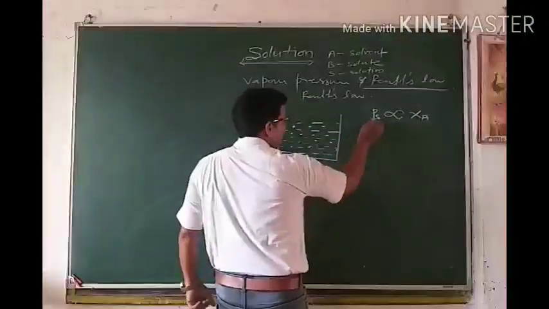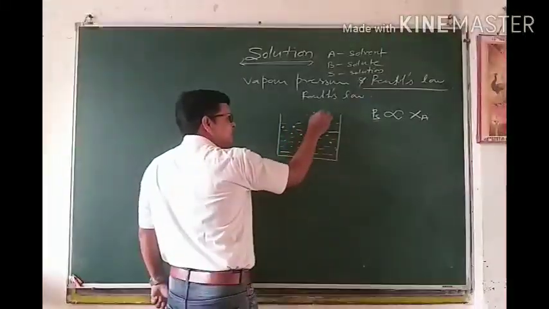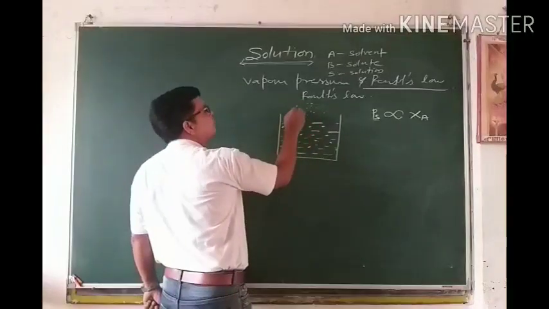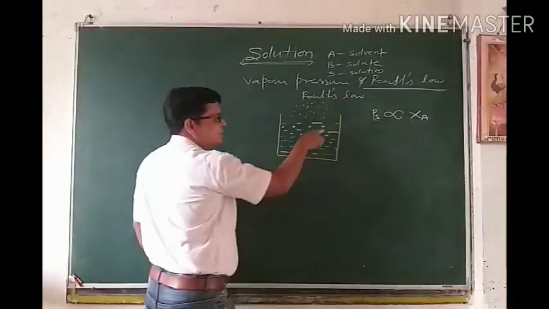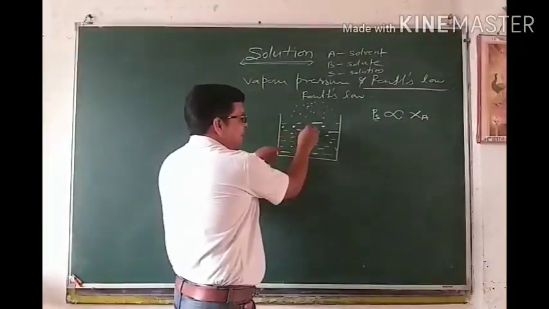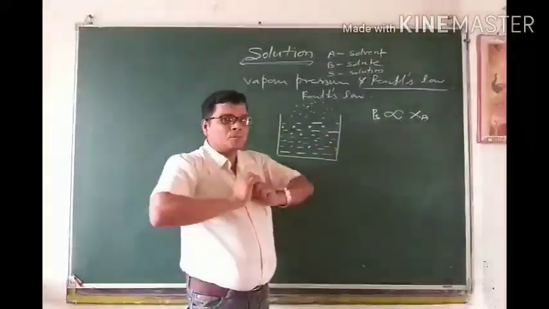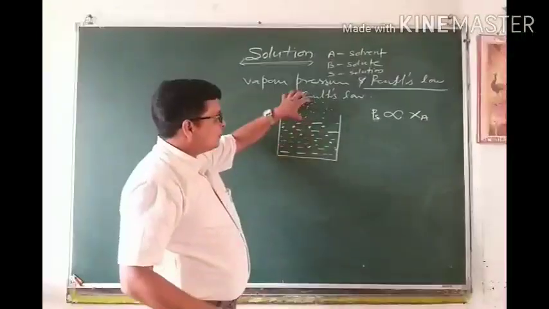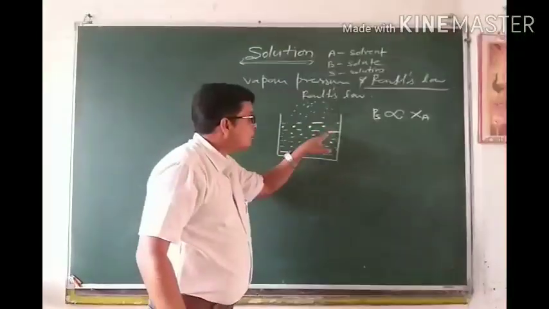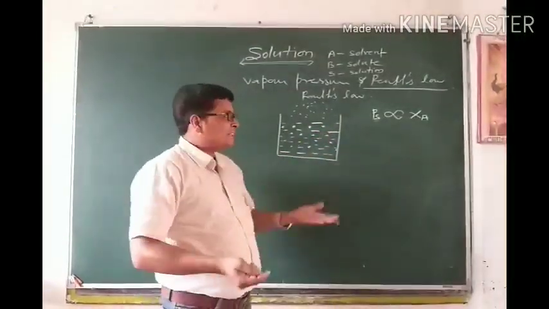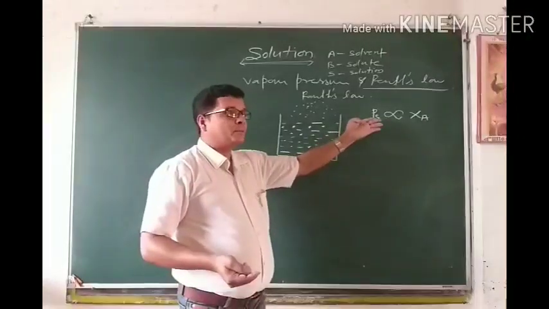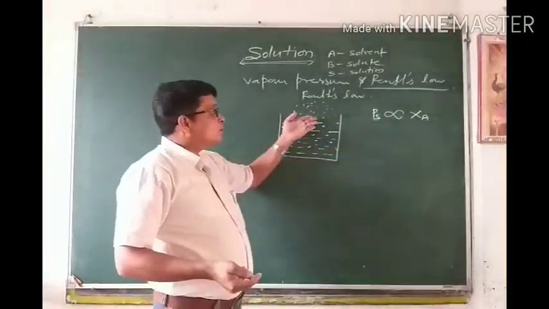Just see clearly. These vapors are formed only by the solvent. These are the solvent particles, and these are the non-volatile solute, so they don't go upward. They can't be volatile. So in the vapor, what do we get? Only solvent. So in actual practice, this vapor pressure is due to only solvent.